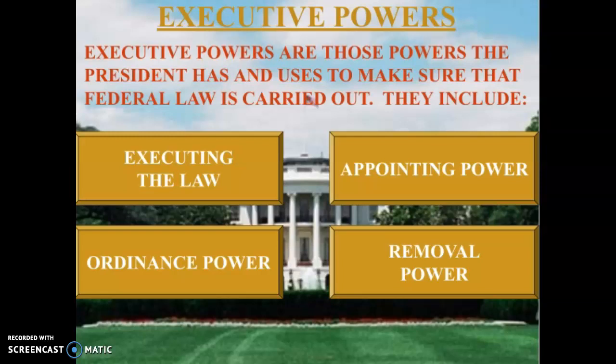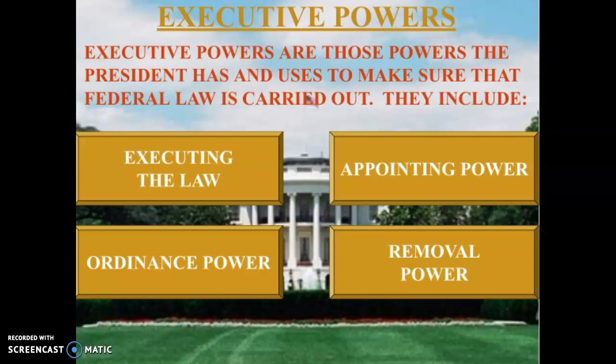So Congress will pass laws, and it's up to the president to give the details on what those actually mean and make sure that they are carried out and enforced correctly. He also has appointment power, so he can appoint people to the jobs that are necessary to carry out all of these laws and make sure that the government is functioning properly.